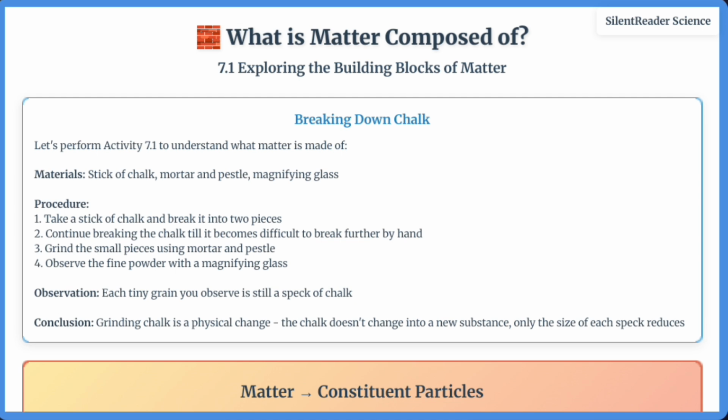In Activity 7.2, we dissolve sugar in water and discover that even though we can't see the sugar particles anymore, we can still taste the sweetness. This happens because sugar breaks up into its constituent particles, which occupy the spaces between water particles. These activities provide strong evidence that all matter is composed of a large number of extremely small particles that are not visible to the naked eye.